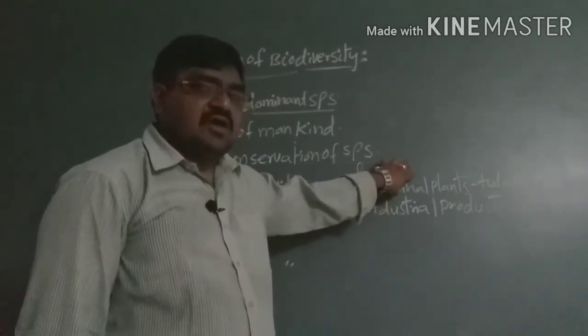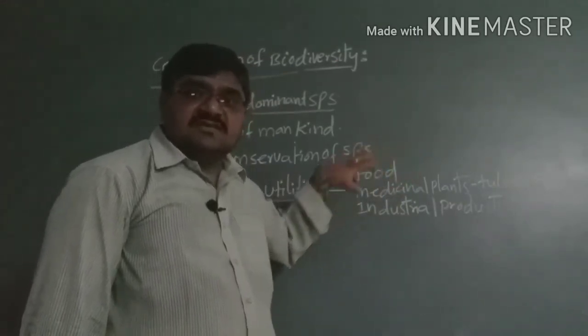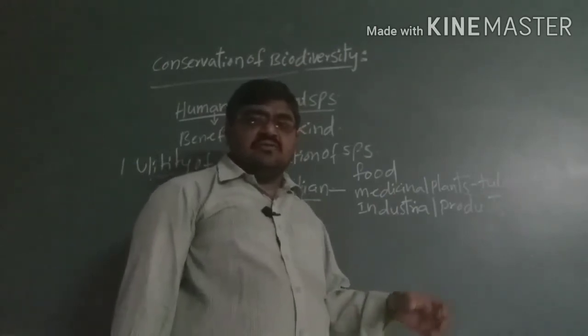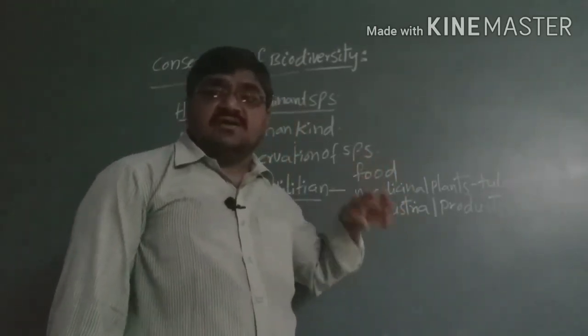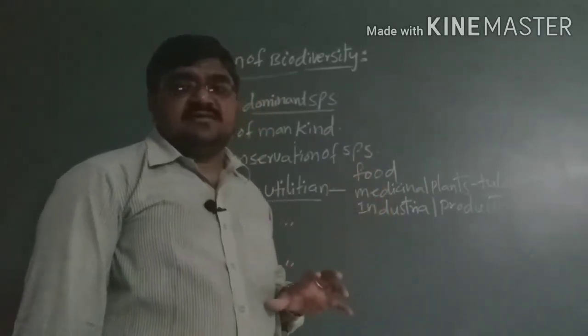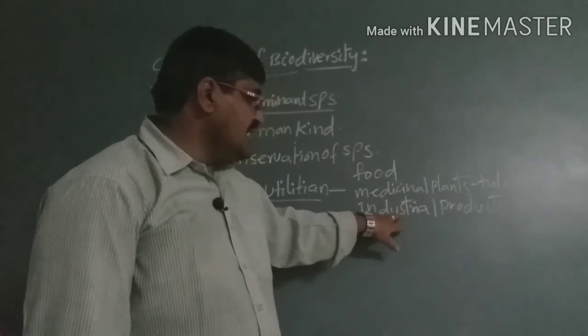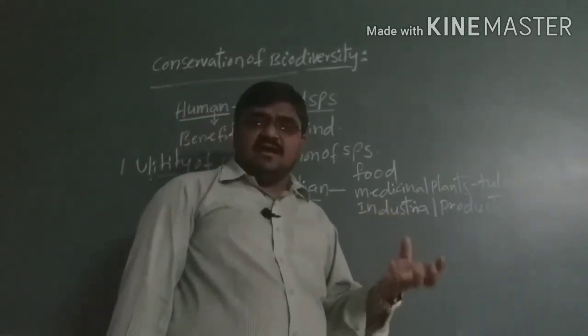That means these are useful for mankind, and also if you conserve these species, for future generations also we are able to show these types of species. That is mainly the conservation of species of biodiversity. And also we are able to get industrial products like tannins, resins, gums.